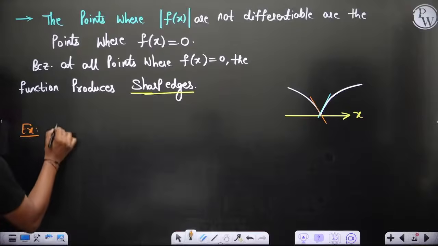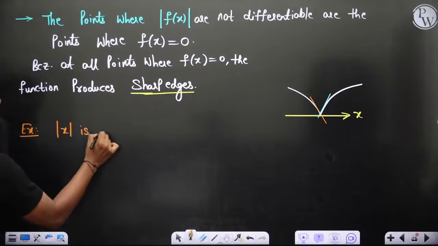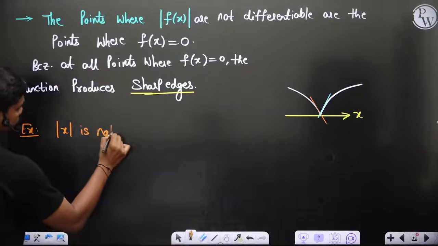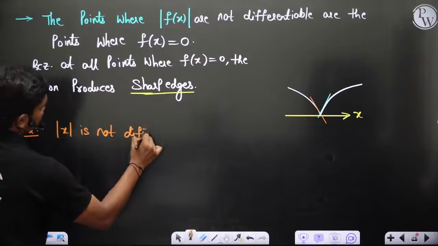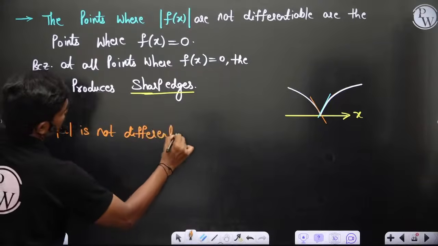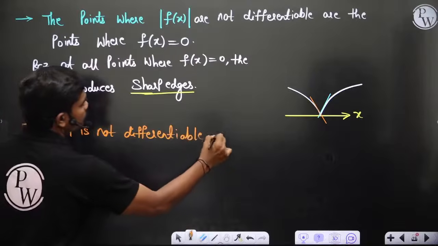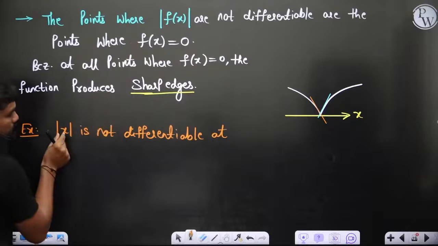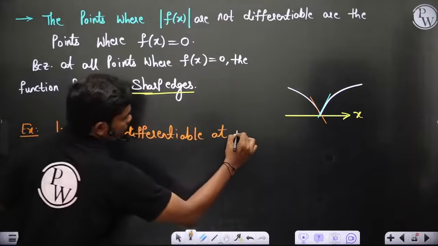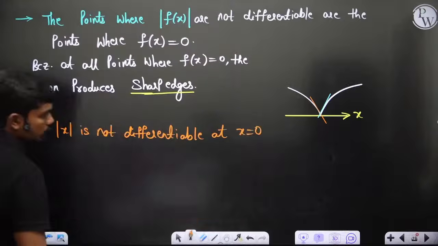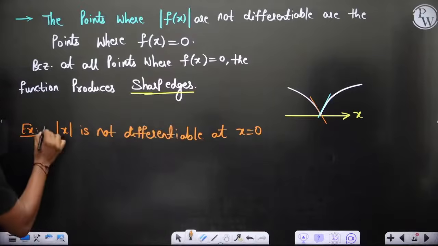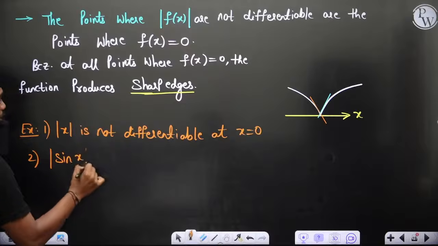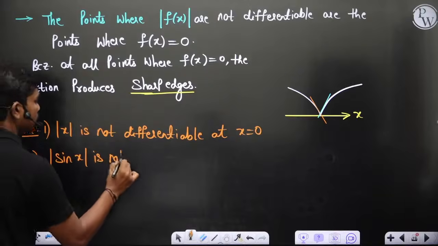Example, mod x is not differentiable. The function inside the modulus, if you call that f of x, so x is my f of x, then f of x equal to 0 means x is equal to 0, and obviously we have proven this many times. Second, mod sin x, for example, is not differentiable